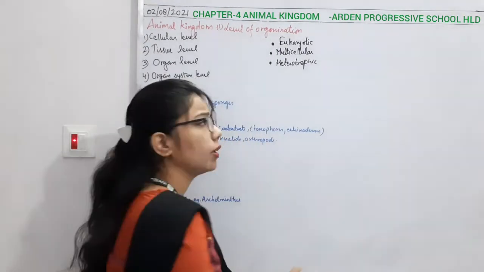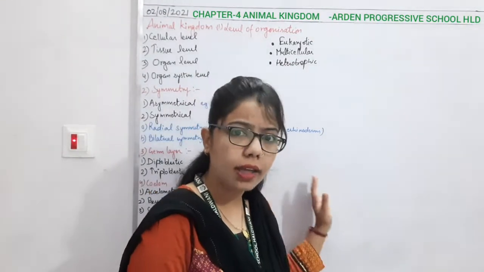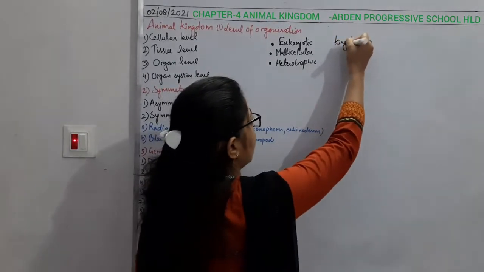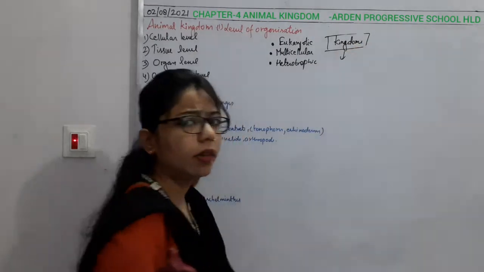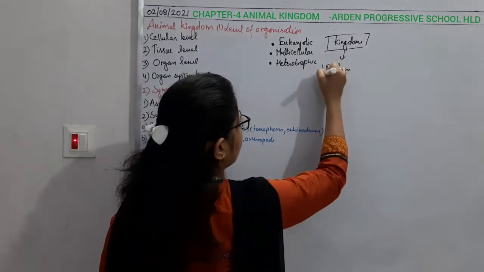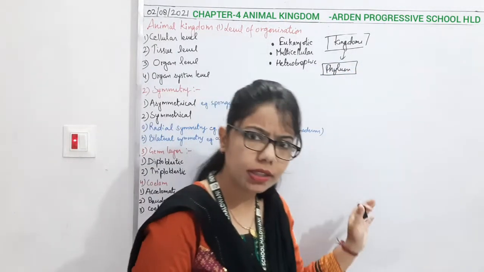So we will start with the 11 phyla. Under this animal kingdom, because we know that the kingdom is what? It is the largest one. And under the kingdom what do we have? We have the phylum, right? Under phylum, then we study class, order, family, genus, species, like this.